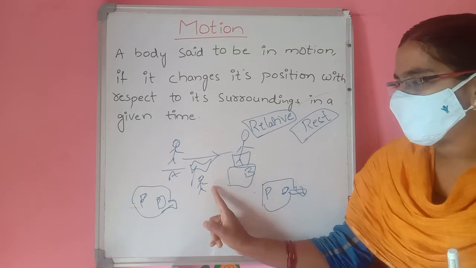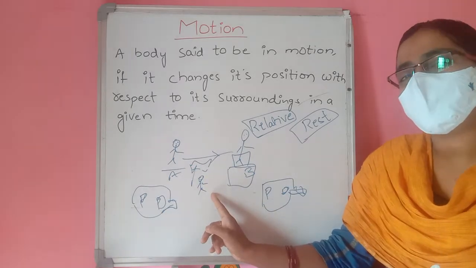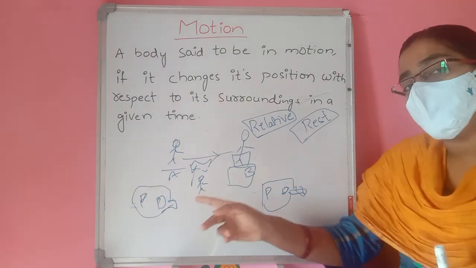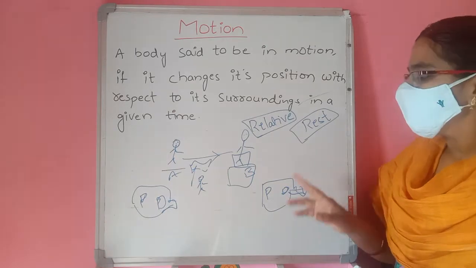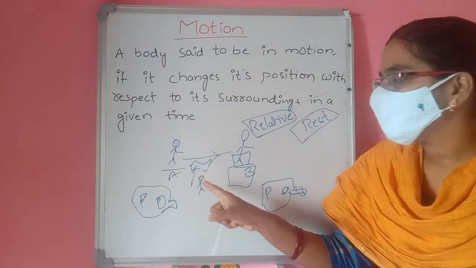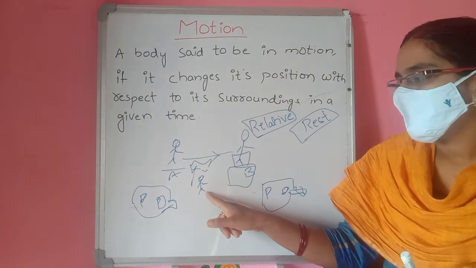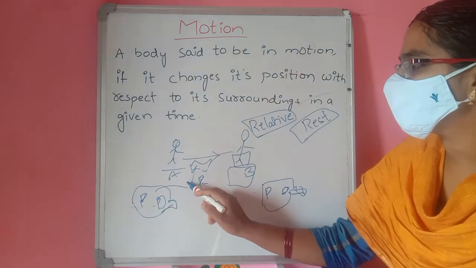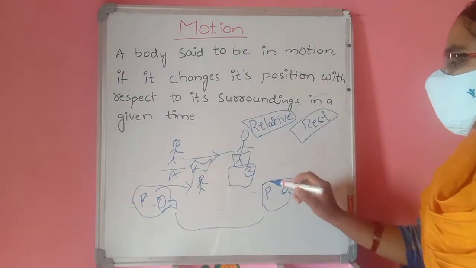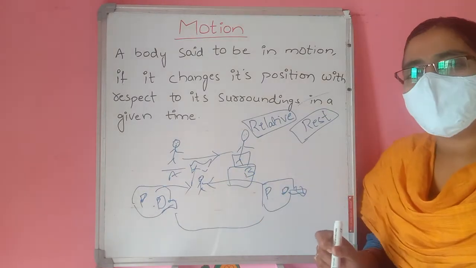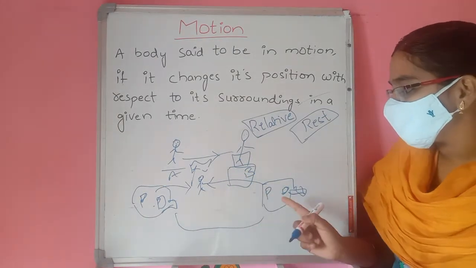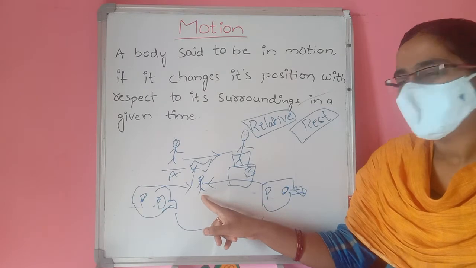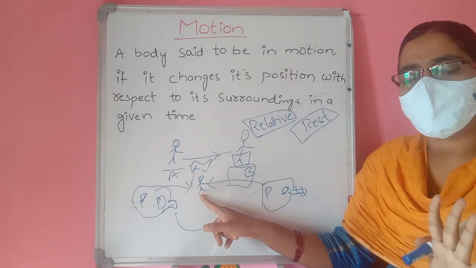But with respect to the man outside at this tree, the passenger and driver both are in motion. And with respect to the driver and passenger, the man outside the car is also in motion. Why? Because first he is in front of them, and after 1 minute he is behind the car, so he is changing his position with respect to the car. According to the tree, this person is at rest. He is standing there.